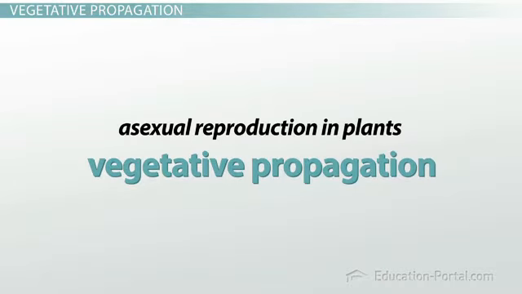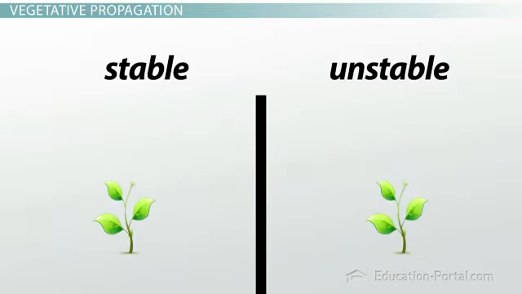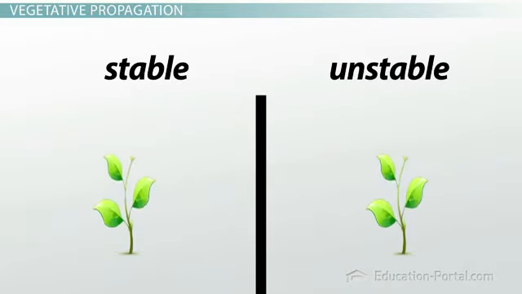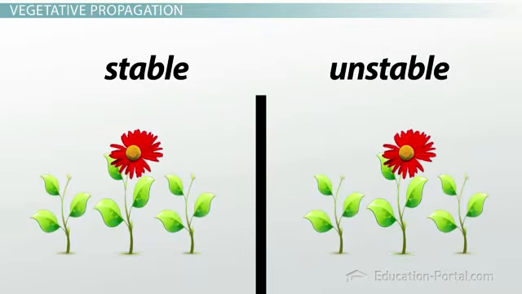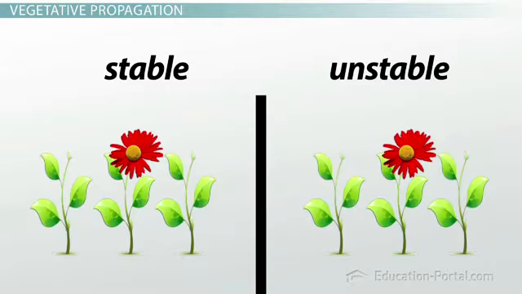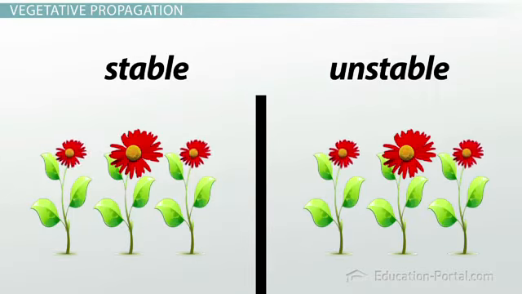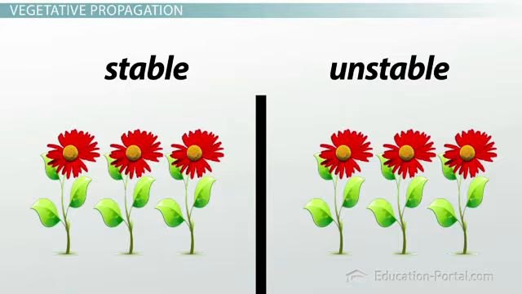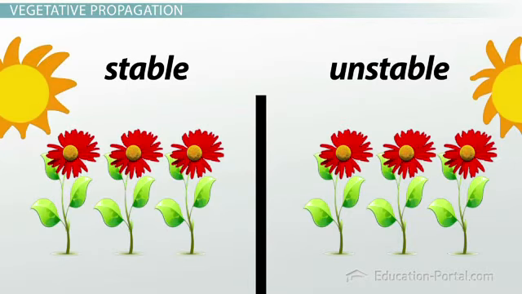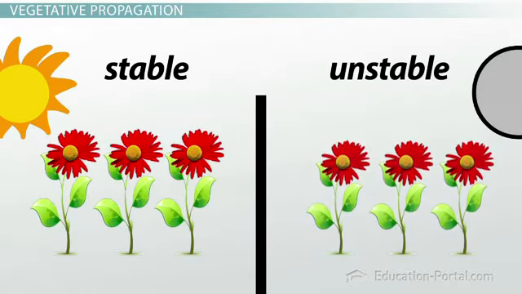Vegetative propagation, like many things, has its advantages and disadvantages. It is beneficial for plants that are well suited for their environment and when the environment is stable. Remember that asexual reproduction results in genetically identical organisms, so these organisms must be well adapted to their environment in order to survive. Because asexual reproduction doesn't allow for evolution and adaptations to occur as frequently as sexual reproduction, vegetative propagation is not advantageous for plants that live in changing environments.